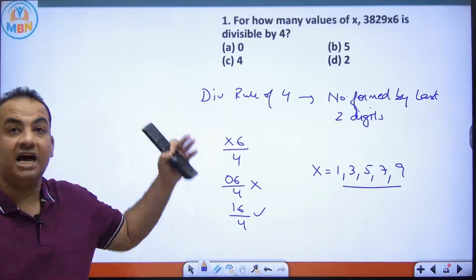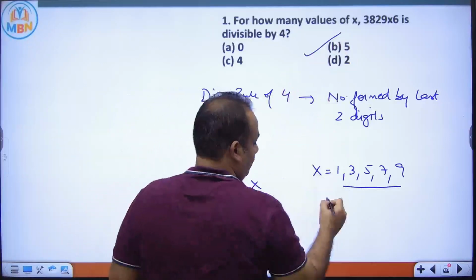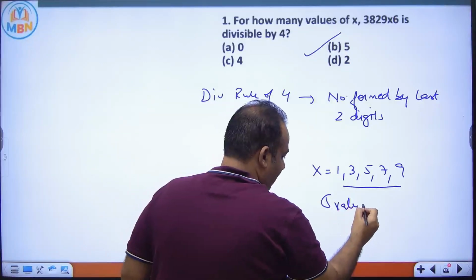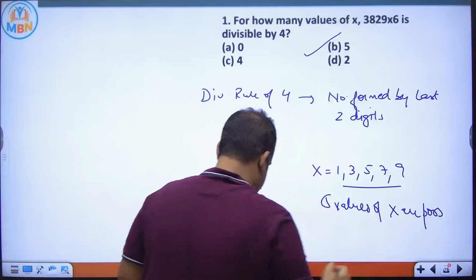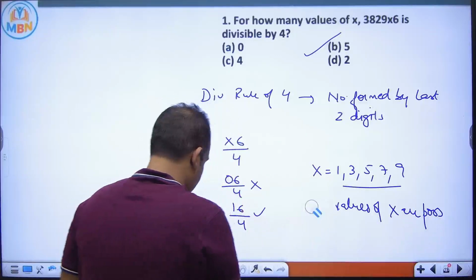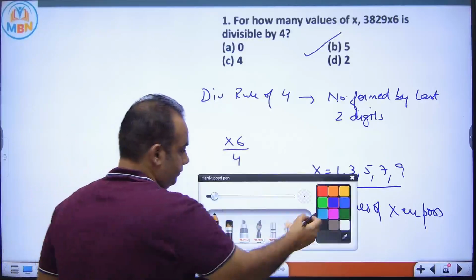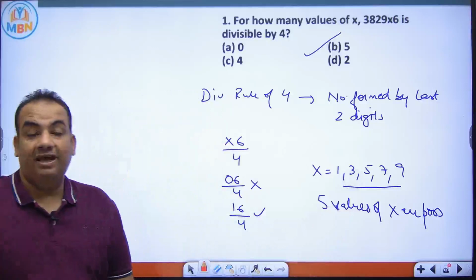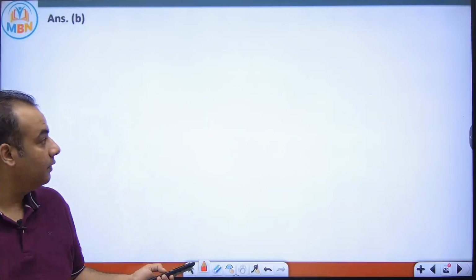So the question is, how many values of x are possible? The answer is 5 values of x are possible. Any doubt to anyone? Okay.